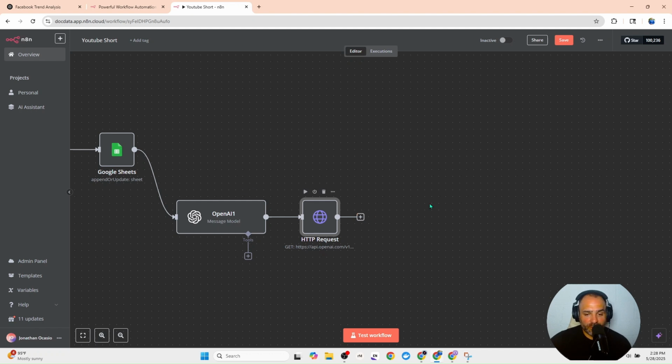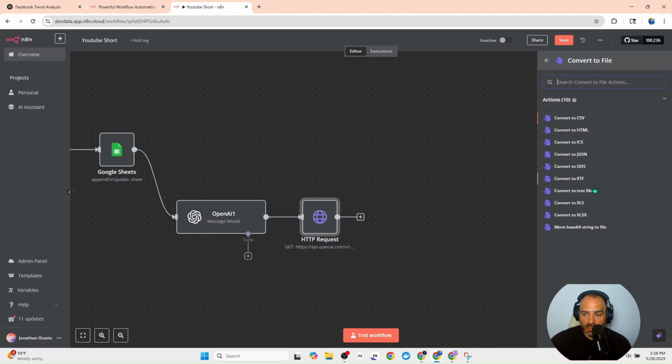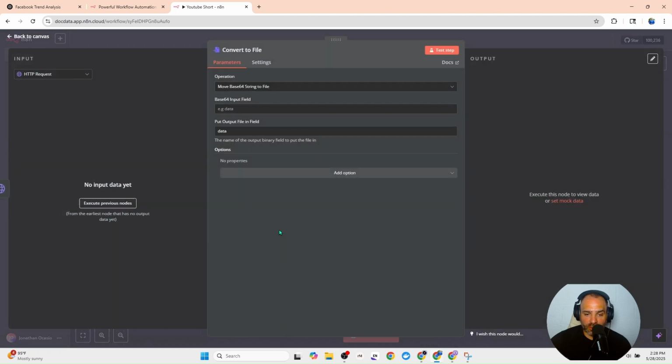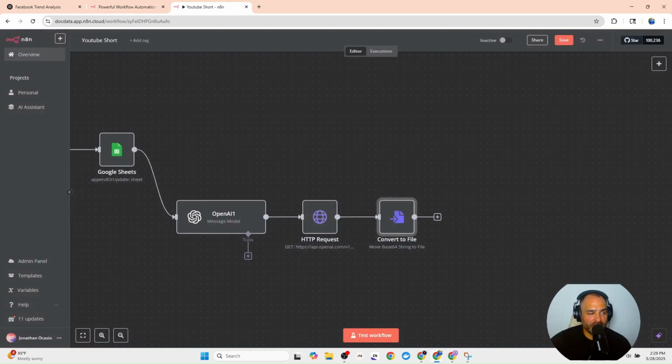So the next node is going to be convert this file. So this is a convert file. And this is going to be from base 64 string. So basically from that, all I need to do is pass through the data from OpenAI as an image that it created. So then we have some remnants of an image that it can send through.